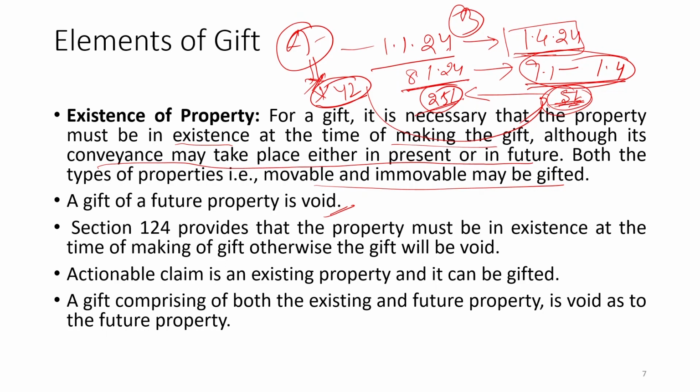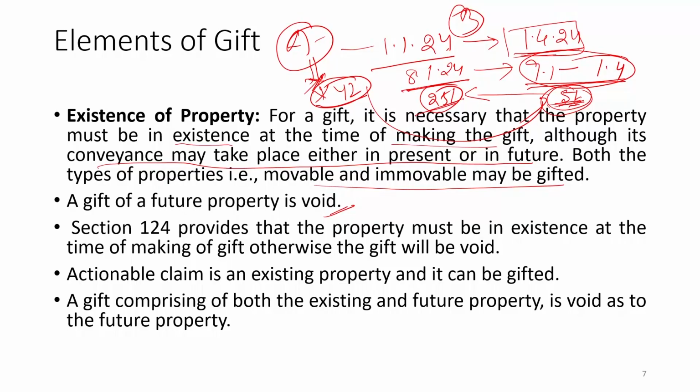even though actionable claim is treated as existing property, within an actionable claim there may be a possibility of certain future elements. Suppose, take the example of rent, or any kind of encumbrances over certain property. So, that may be a continuous one. Okay. So, rent is coming in every month. So, it has been said that if that kind of gift has been given, that okay, for 1 year you will take that amount of money which is coming in the form of these claims, then that will be valid. Okay.